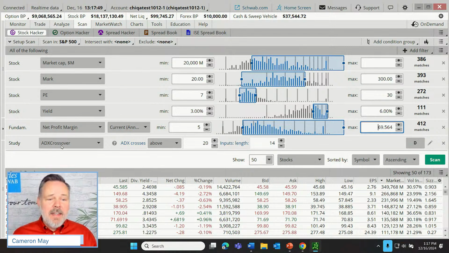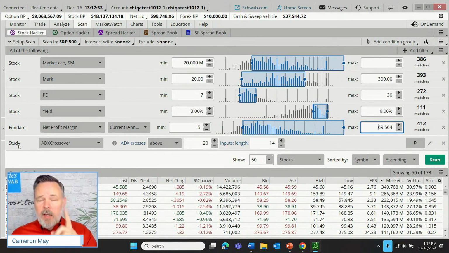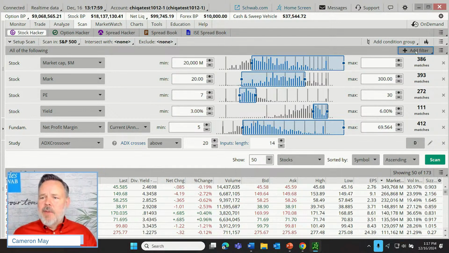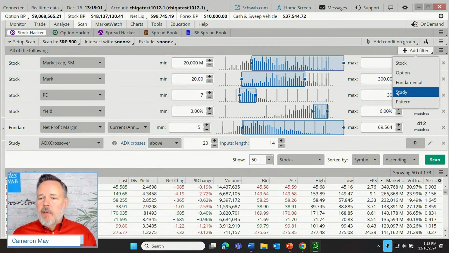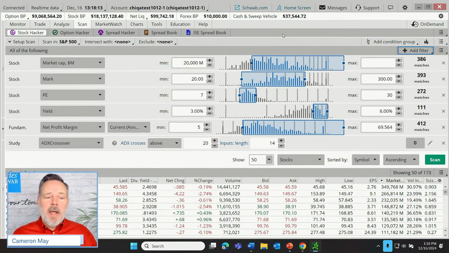Wiley points out this set of filters is only available on the live platform. That's true. If you're following along on your Thinkorswim Paper Money and you go up here to add filter, you'd see the word study. But if you select it, it'll say something to the effect of you're not authorized, or account's not authorized. That just means it's not available on Paper Money. Just switch it over to the live platform and you'll find it there.